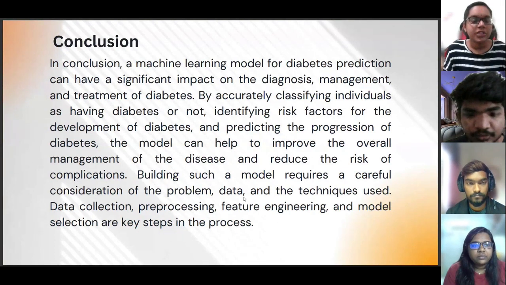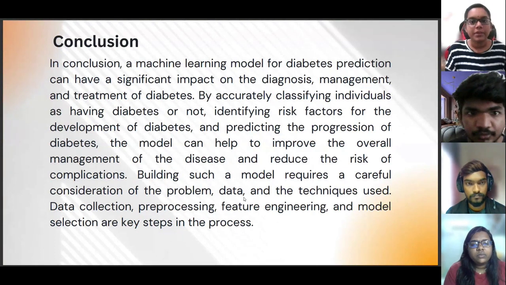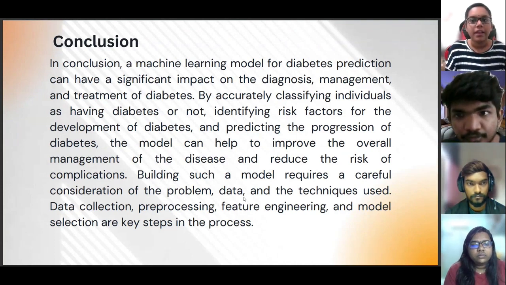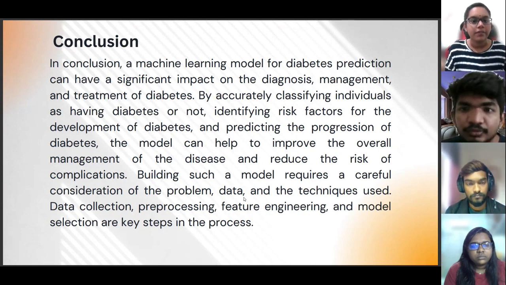Conclusion. In conclusion, a machine learning model for diabetes prediction can have a significant impact on the diagnosis, management, and treatment of diabetes by accurately classifying individuals as having diabetes or not, identifying risk factors for the development of diabetes, and predicting the progression of diabetes.